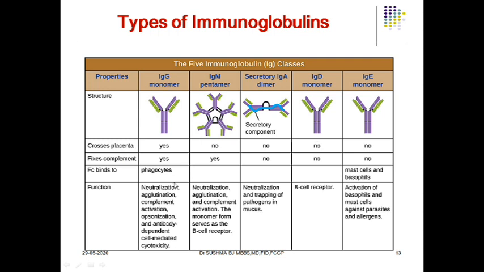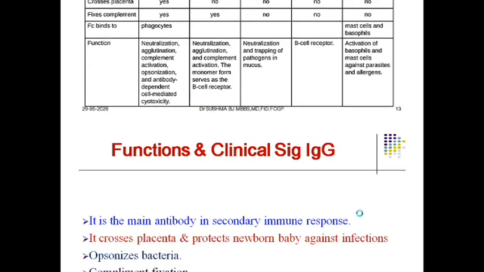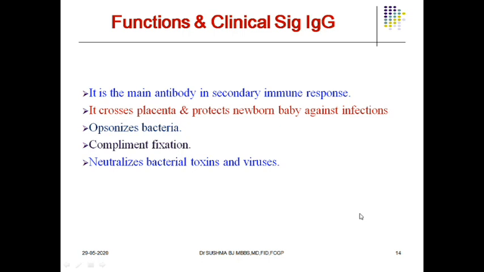Coming to the individual immunoglobulins, we are going to discuss the functions. IgG plays an important role in opsonization, neutralization, and antibody-dependent cell-mediated cytotoxicity, and IgM is similar. IgA plays an important role in neutralization and trapping of the pathogens in the mucus, and IgD acts as a B cell receptor. IgE, as you all know, is a great mediator of anaphylaxis and allergic reactions, especially against parasites.